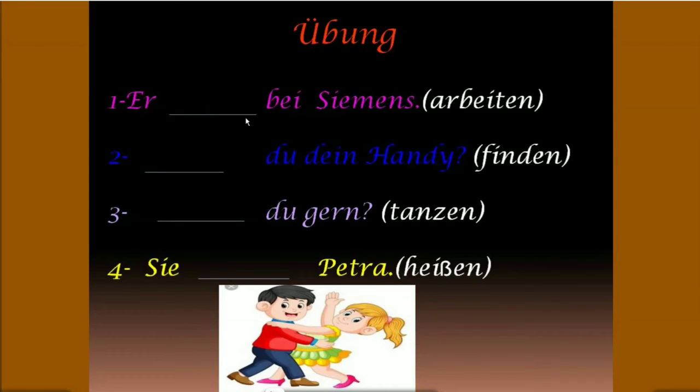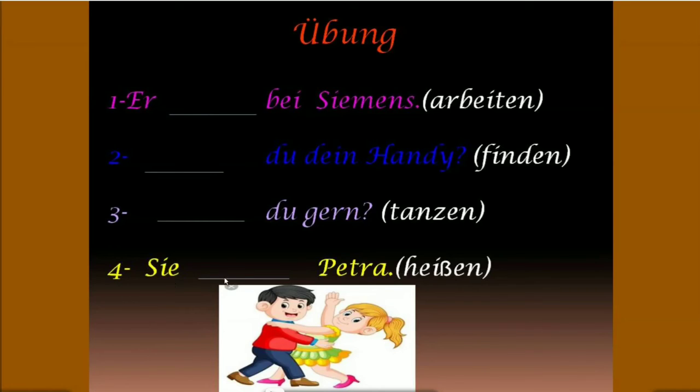First is Er blank bei Siemens. We have to conjugate the verb arbeiten here. Second is blank du dein Handy. And the verb is finden. Third is blank du gern. And the verb is tanzen.